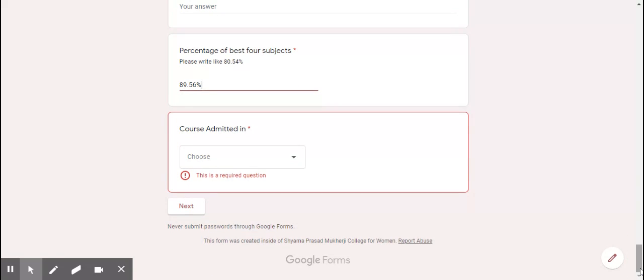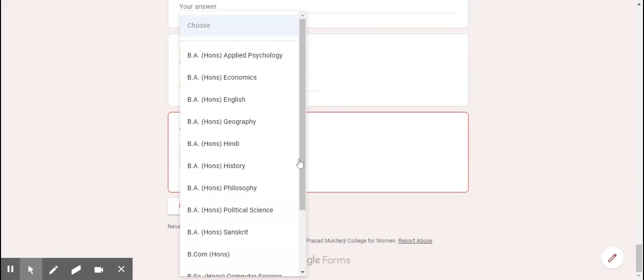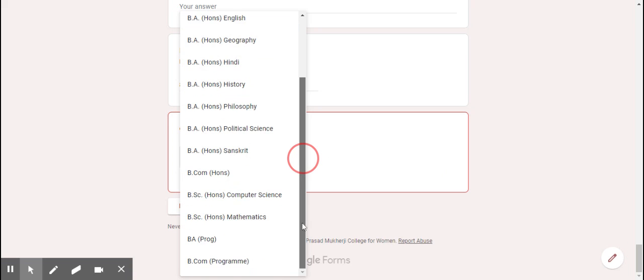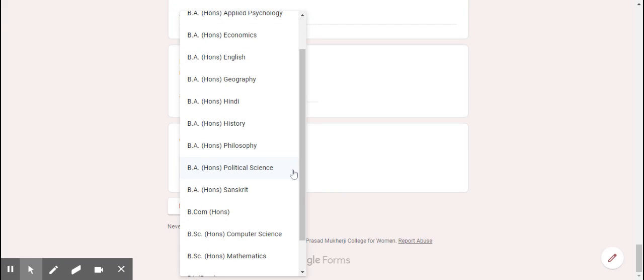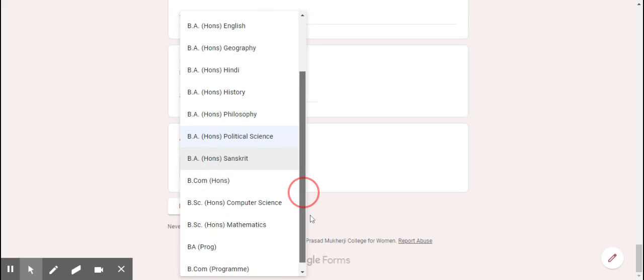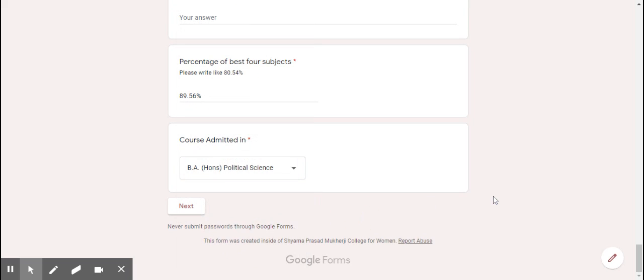Now here the course which I am seeking, which I have taken admission under, all these fields. Suppose I have taken admission under BA Honors Political Science, so I need to fill this. After I have filled all the necessary fields, I have to press the submit button. Suppose this is a necessary field and I do not fill it.